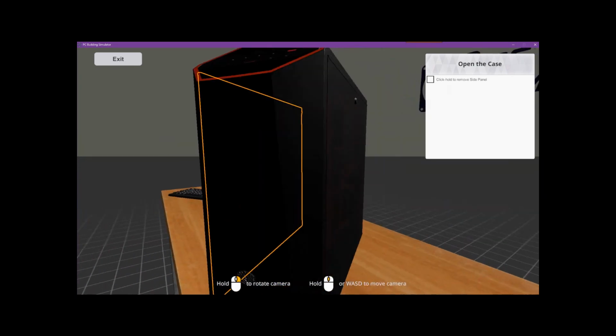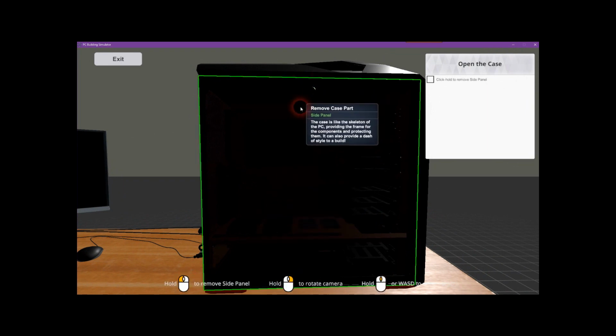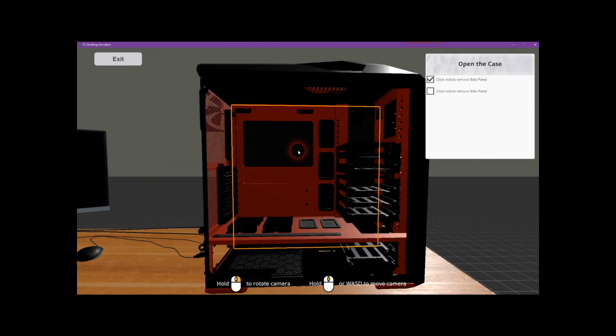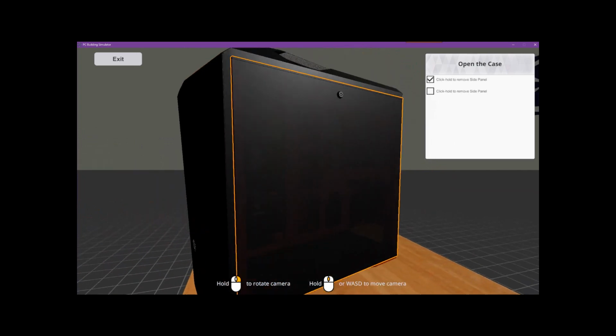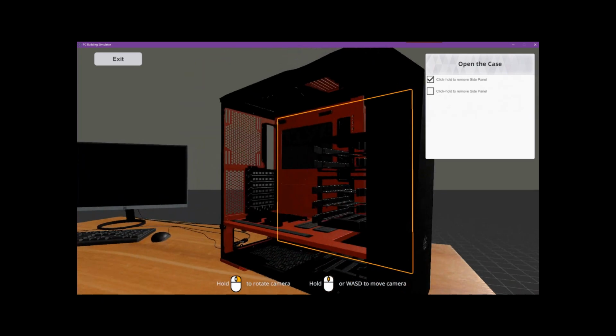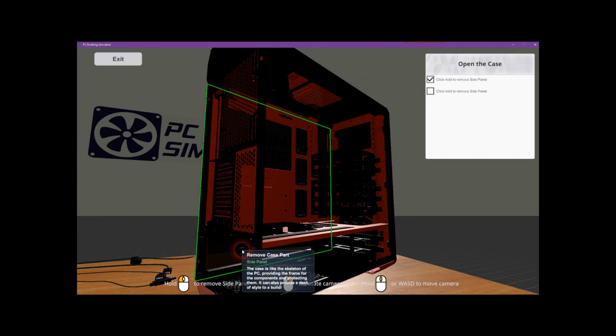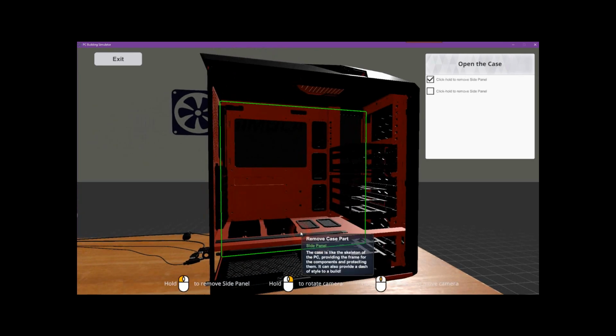So I'm going to rotate the camera. See, and the left one is how to take off the panel. So click, and it takes off the panel. Then I'm going to rotate, take off the other one. Now what it's going to do is each step it'll have you screwing things in. Like when it's on a screw, you just click and hold it, and it'll screw in or screw out when you have to do certain things.